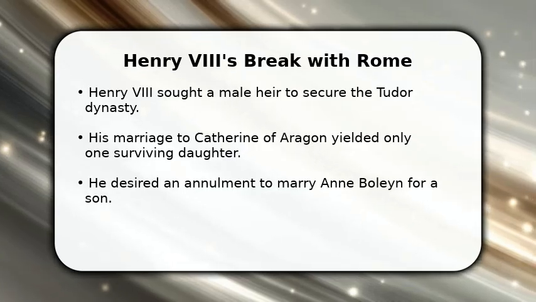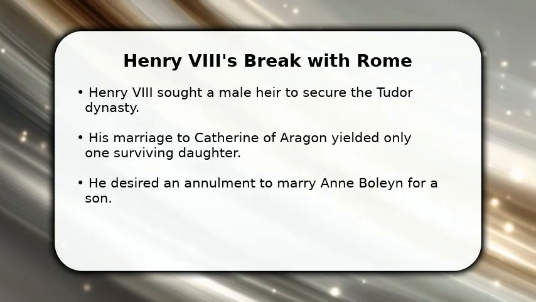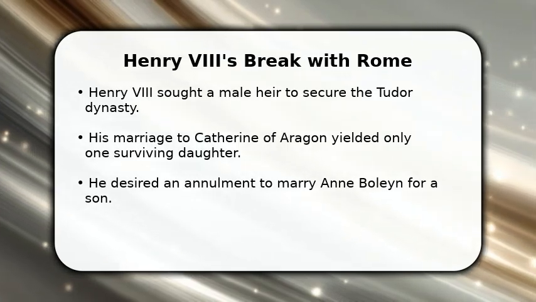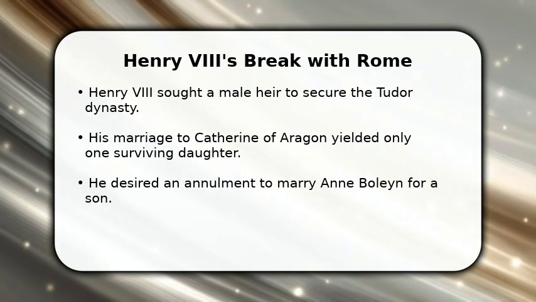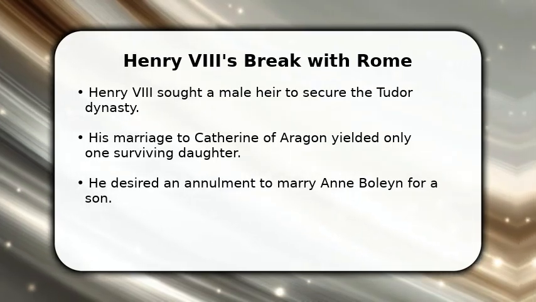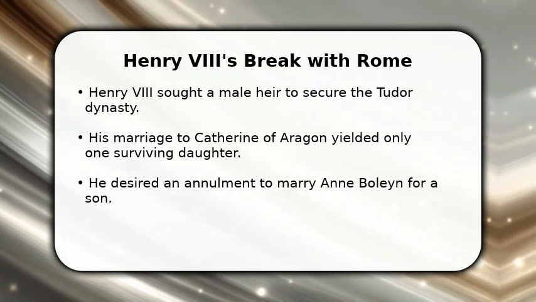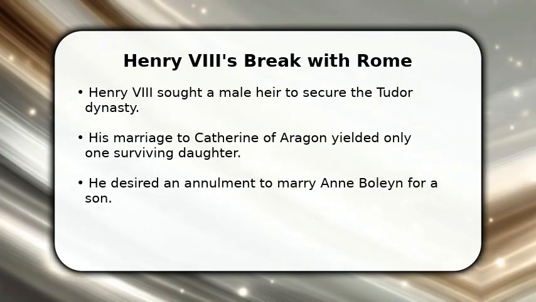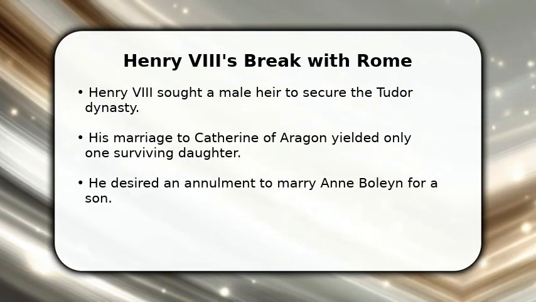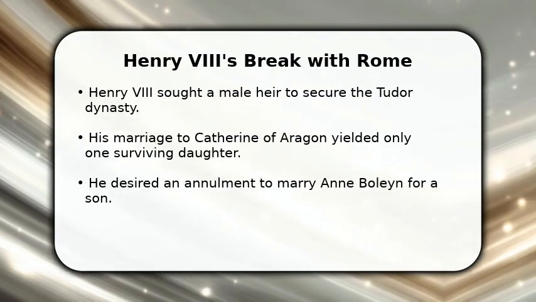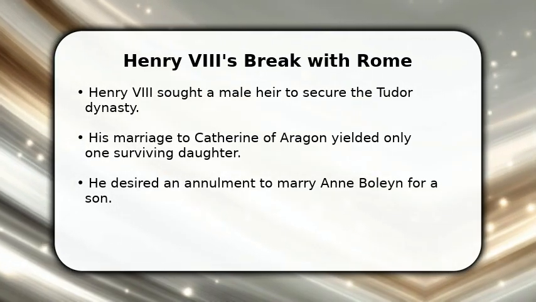In this video, I will explain why Henry VIII broke with Rome. Let's dive into the primary reasons behind this monumental decision. King Henry VIII desperately needed a male heir to ensure the stability of the Tudor dynasty. His marriage to Catherine of Aragon had only produced one surviving child, Princess Mary.